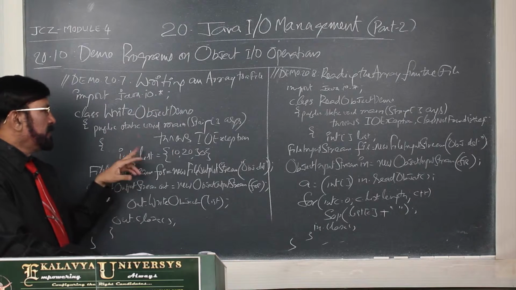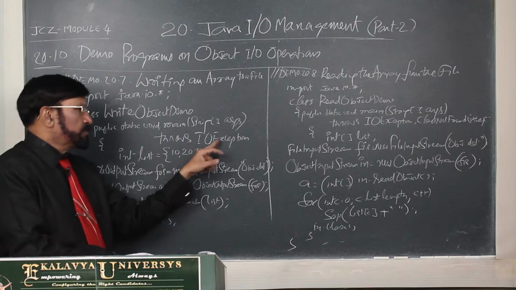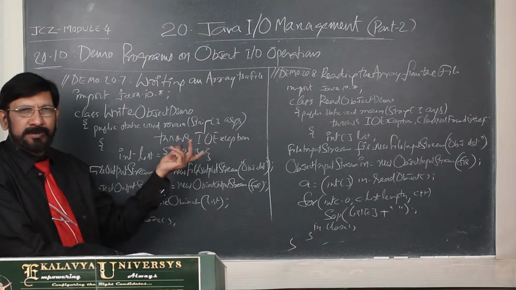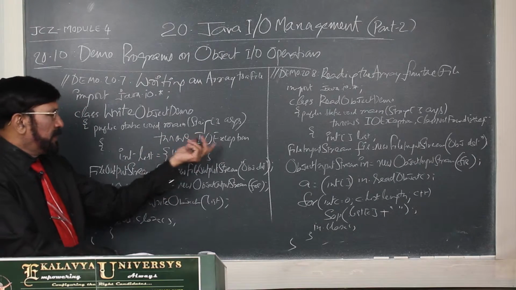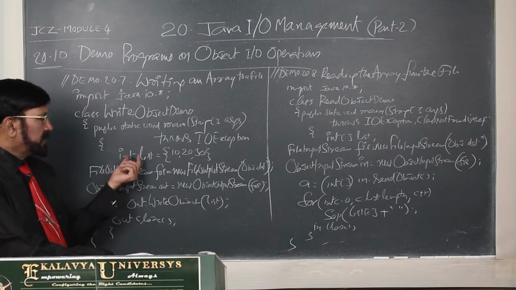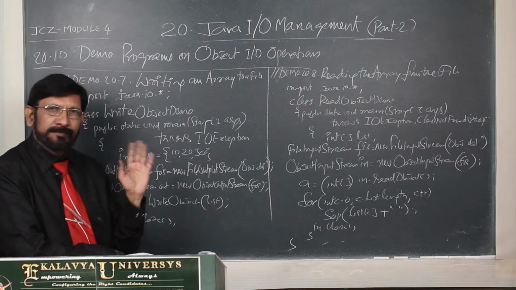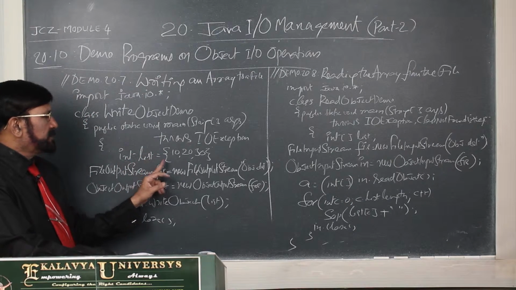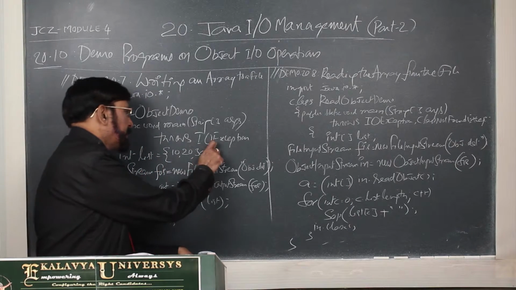Thereafter this is the main, and it throws IOException because it is a checked exception. That is why we are writing the throws clause. Thereafter one simple array is created, int list 10, 20 and 30.